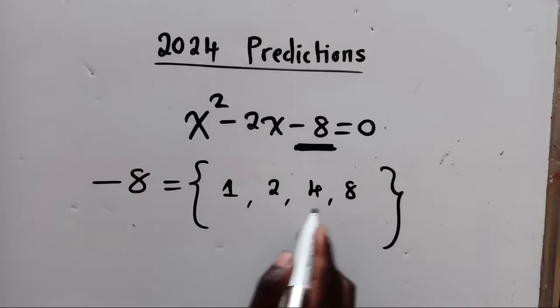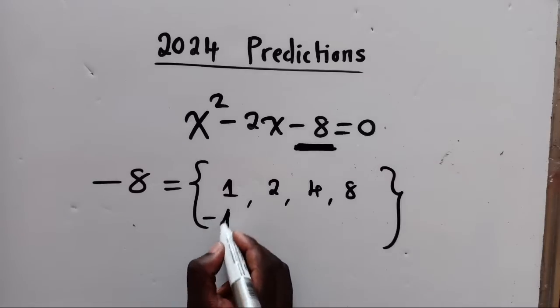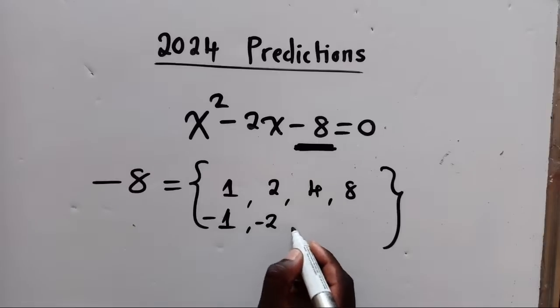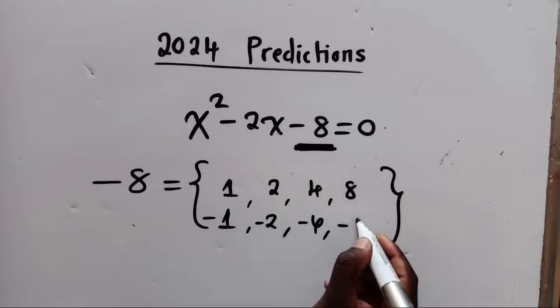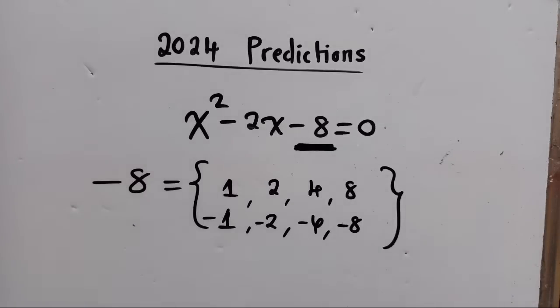These 4 numbers are able to go into 8 without leaving any remainder. Again, even the negatives of these numbers are also able to go into this number. So once you get those numbers, now start working with them.